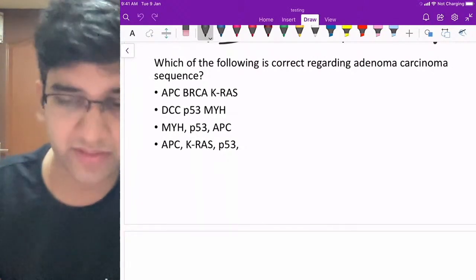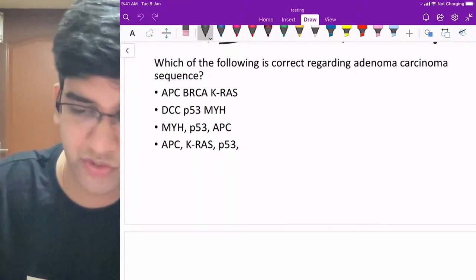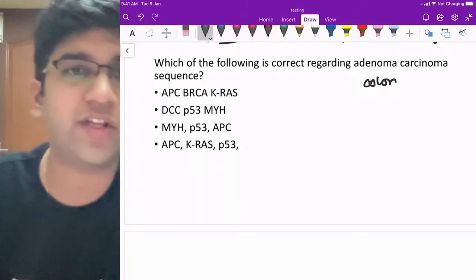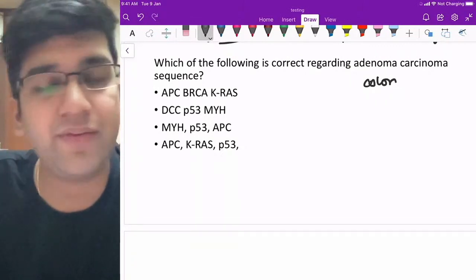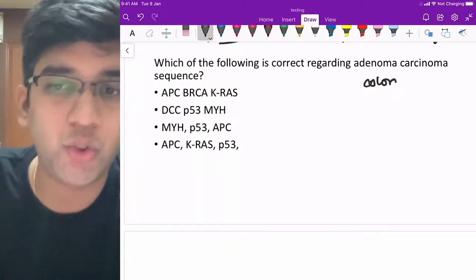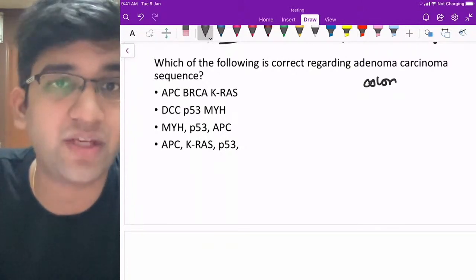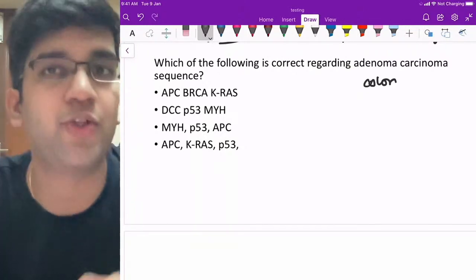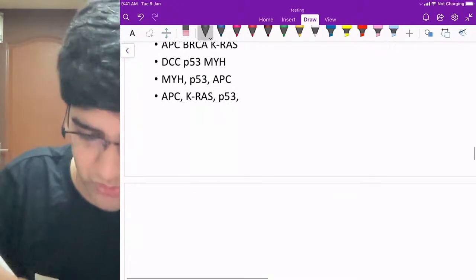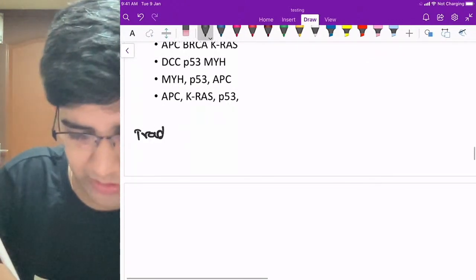Fine. So when you look at this adenoma carcinoma sequence of the colon, this is actually the colonic adenoma carcinoma sequence, right? So we have two types of adenoma carcinoma sequence. Though your FAP-related ones are much more popular, we should not leave the other one as well, right? So first we look at your traditional adenoma carcinoma sequence.